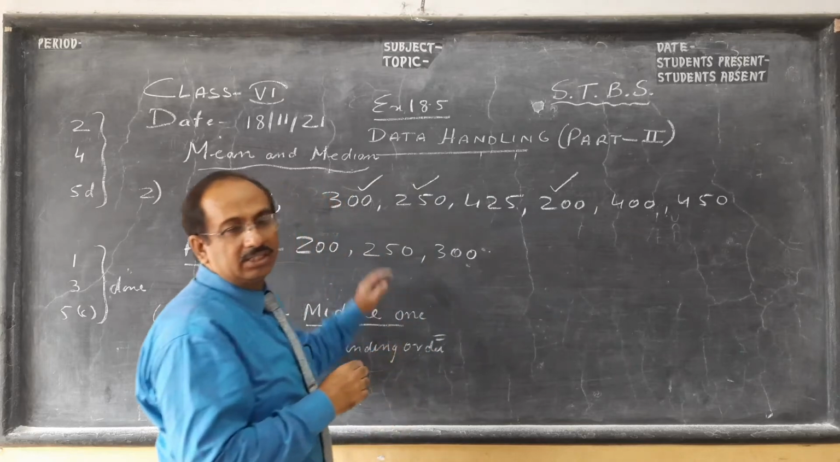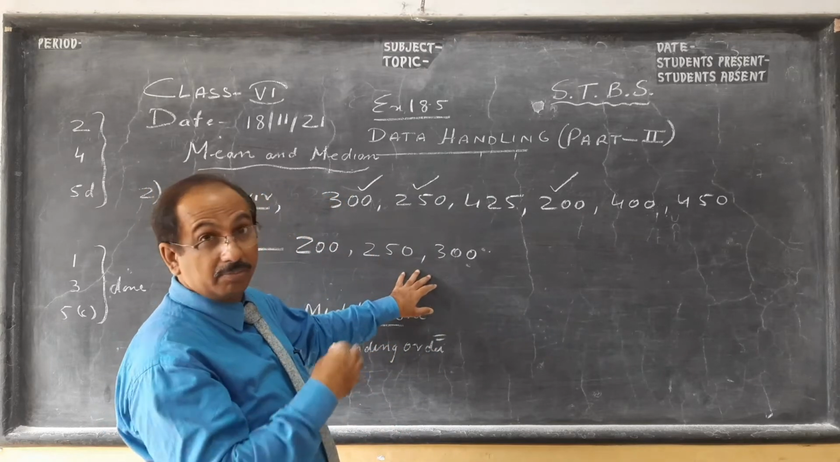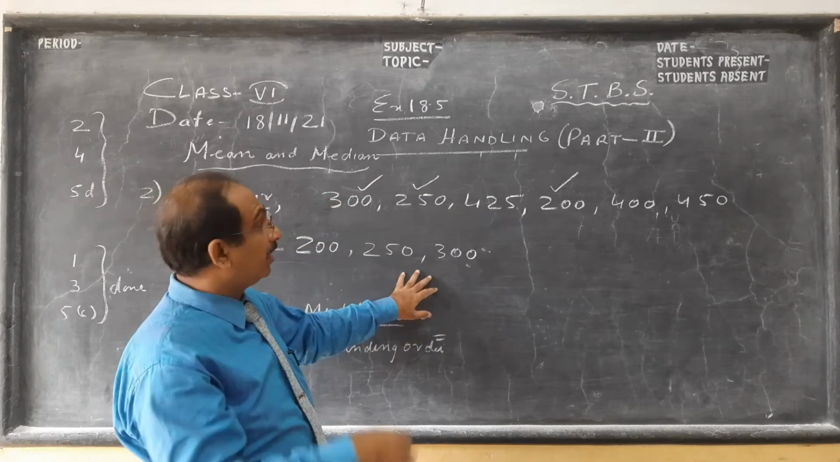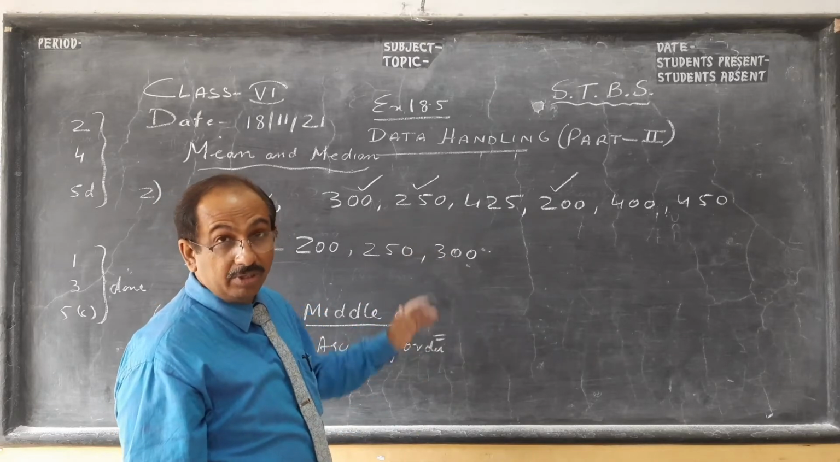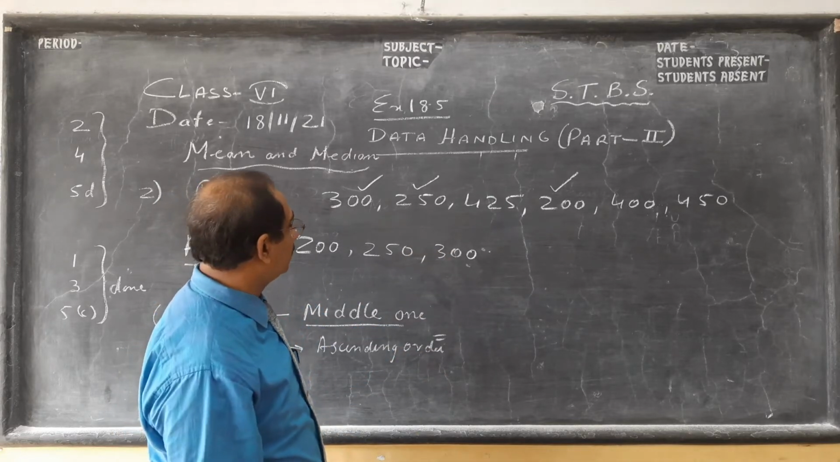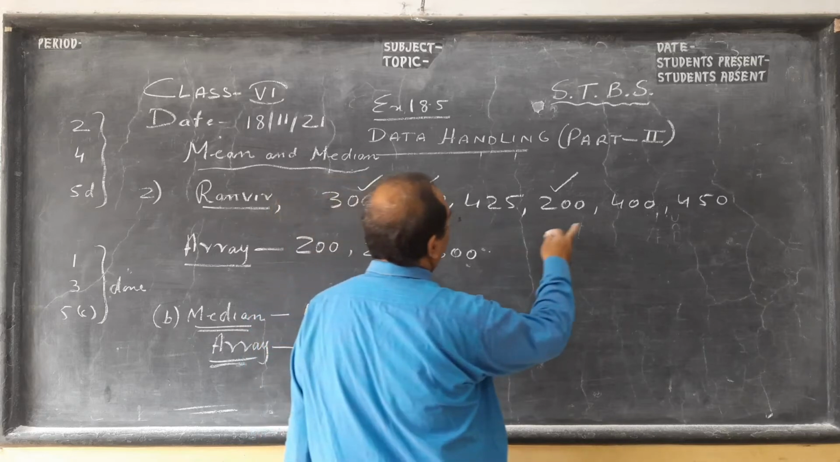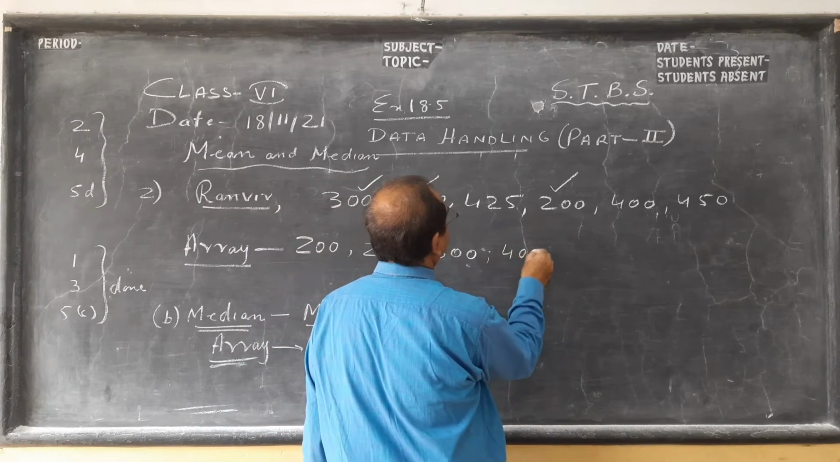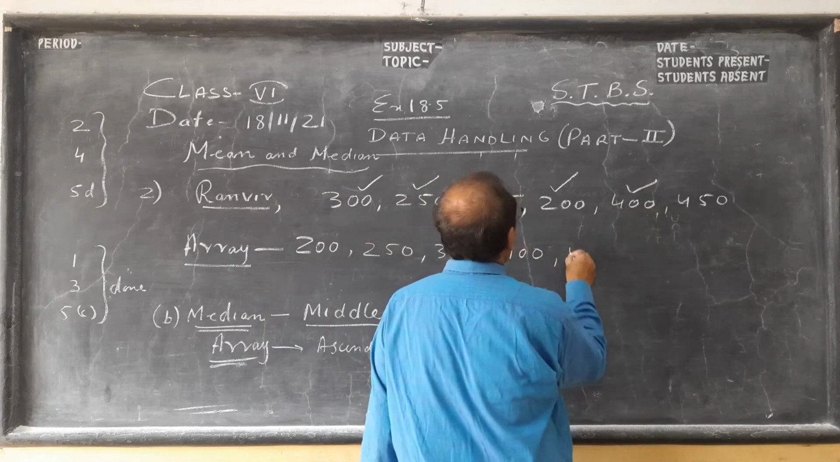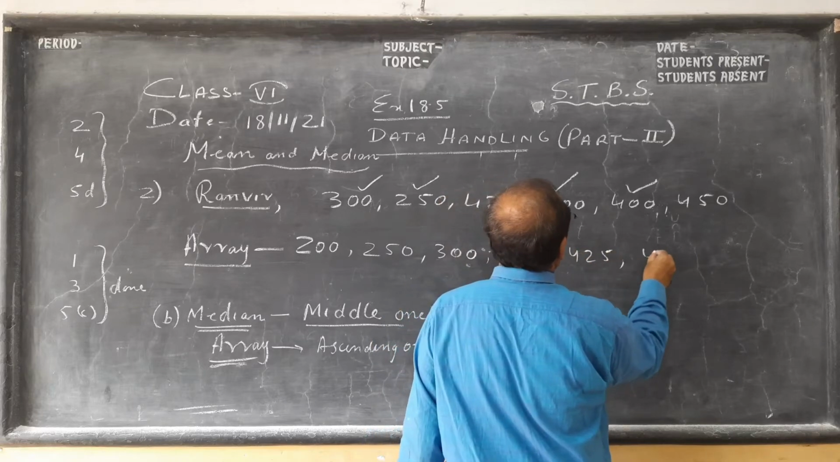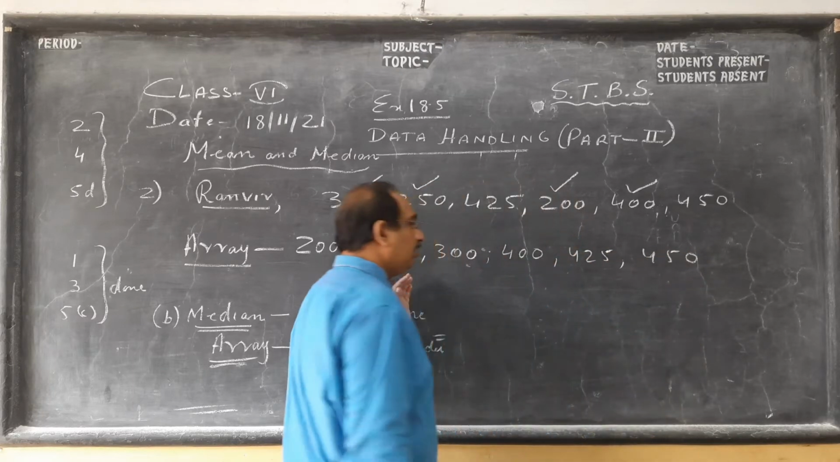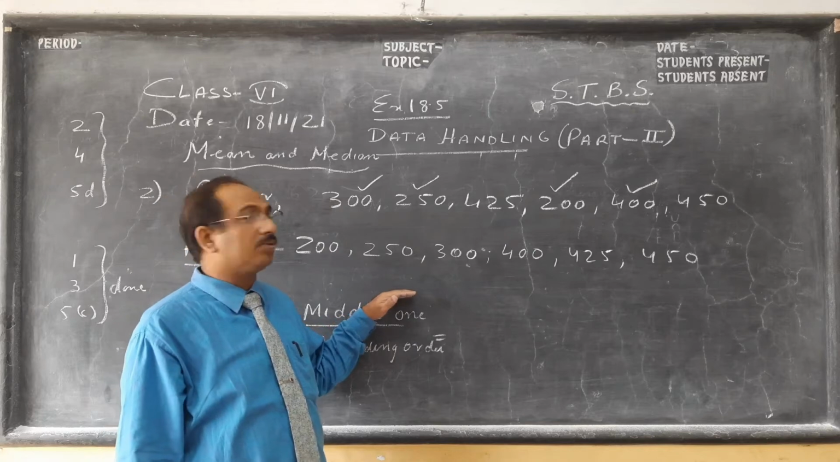Why am I putting a tick, children? I have written that many times. When the number of data is more, we write something twice or we leave something out, and you get the wrong answer. 300, then I come to 400, then 425, then 450. Now, when you have an even number of terms, I'll show you one question with an odd number of terms.